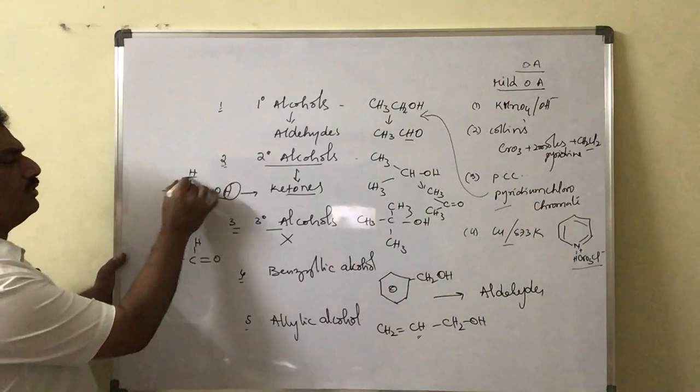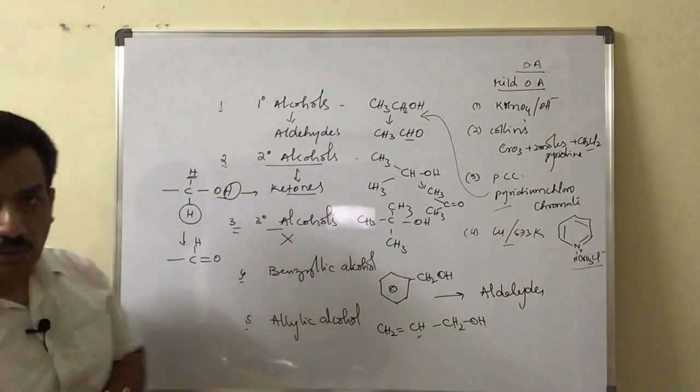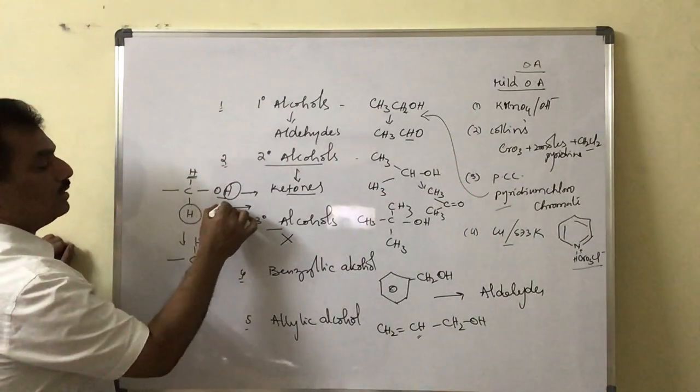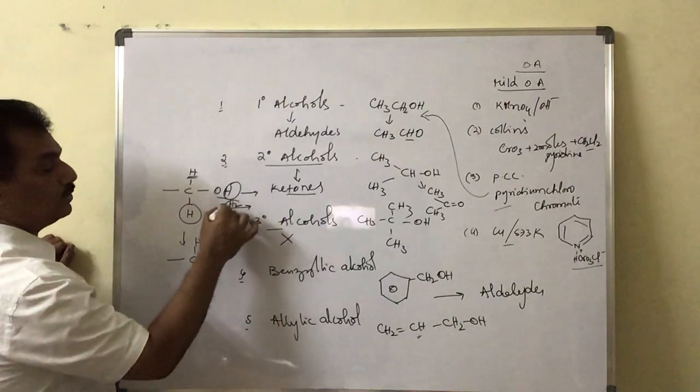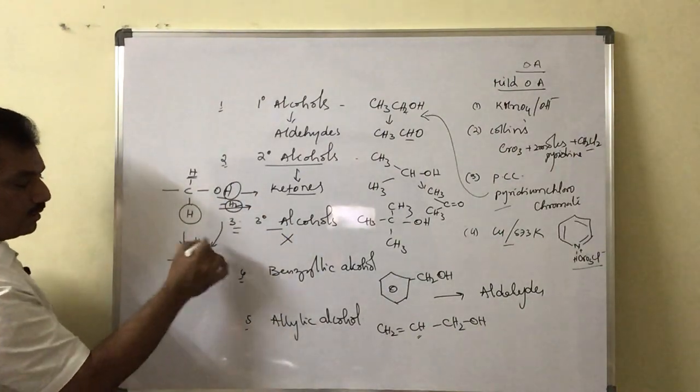In a similar manner, if it is other than H, if it is alkyl, it converts to a ketone. Altogether, we can say that from alcohols, because of elimination of hydrogen, they are converted to carbonyl compounds.